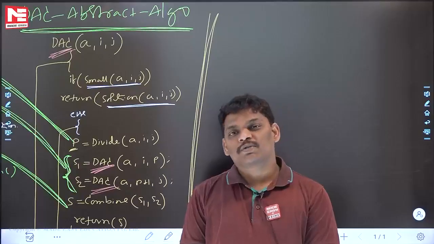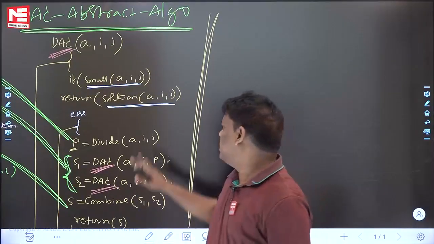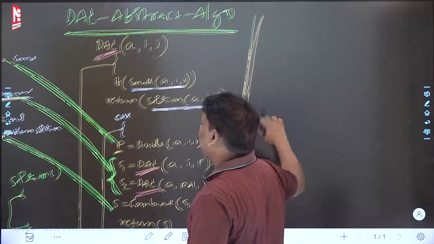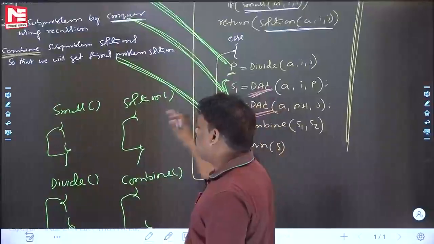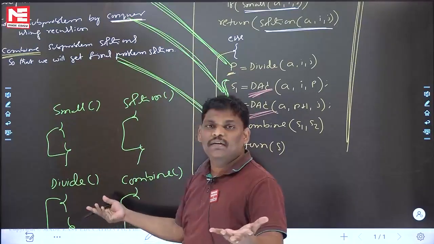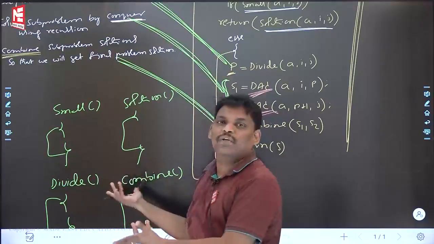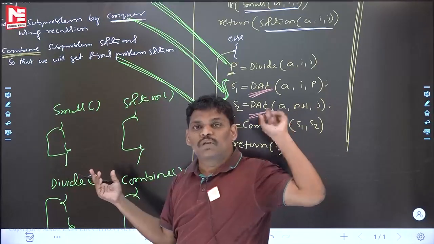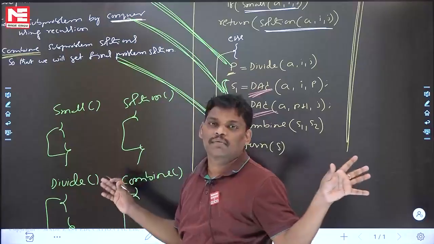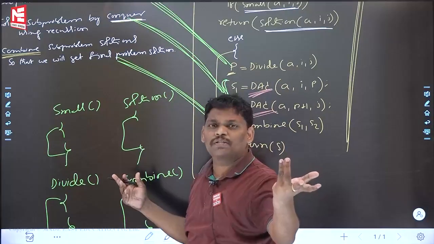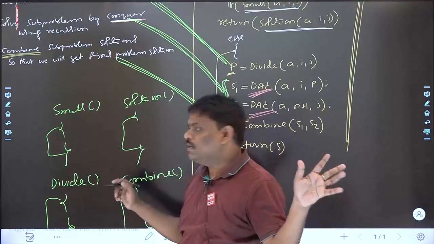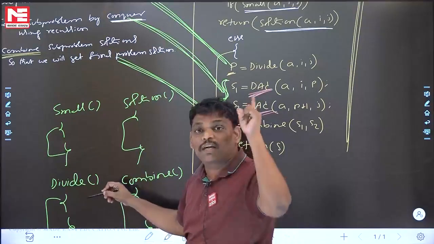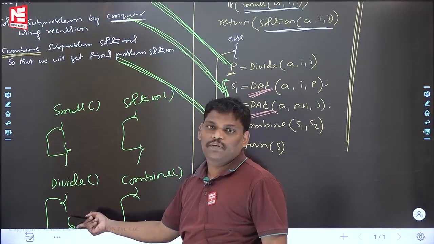Next one, whatever I explained, that systematic algorithm I wrote, yes, fine. This algorithm is a right abstract algorithm because of the major functions' code. Problem to problem it changes, so I cannot write it, because specific to the problem only can I fill this. We don't know. This algorithm is going to be the general idea of a divide and conquer algorithm. Divide means what? It will divide. How many parts? Maybe 2, maybe 3, this divide function will decide. Suppose inside the divide function, if I say you have to make 100 parts, then 100 function calls will come.